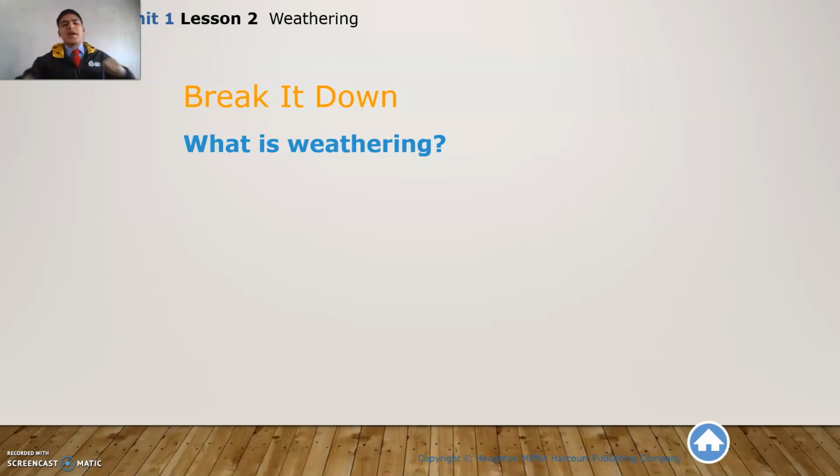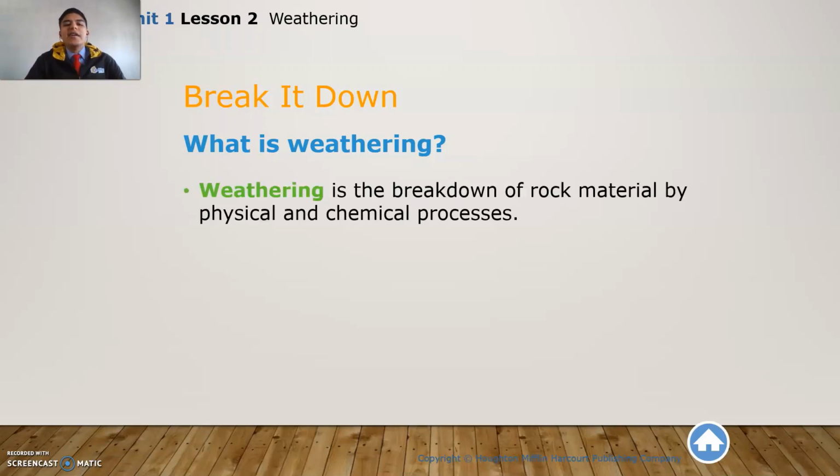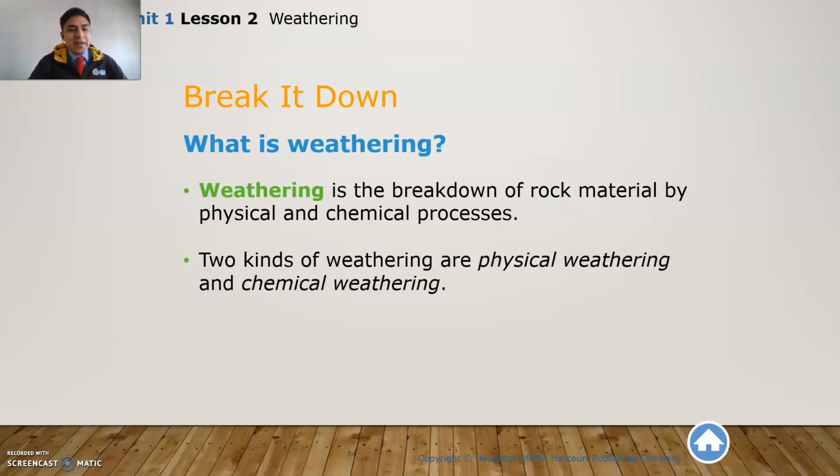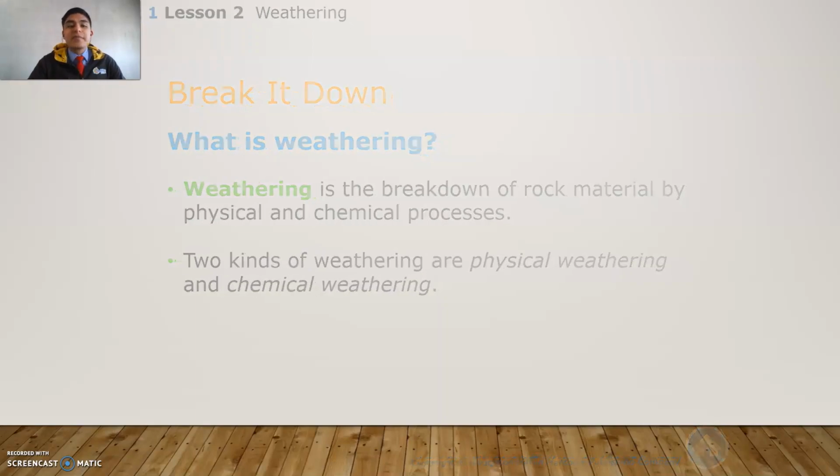Alright, so let's start with our topic. And right now we're going to start with break it down. What is weathering? Which is the title of our topic right now. So weathering is a breakdown of rock material by physical and chemical processes. Two kinds of weathering are physical weathering and chemical weathering. We're going to study a little bit more about them, and we're going to find out about the specific differences that we can find in each one of them.